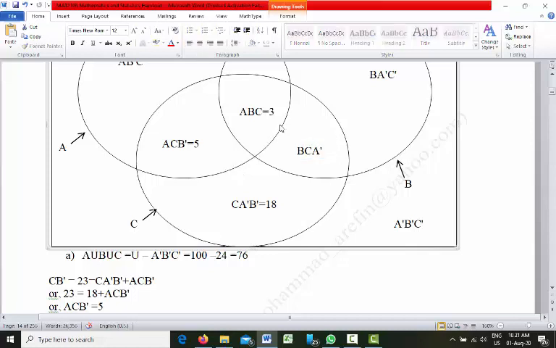The remaining portion is this one, where both circle A and circle C are there.